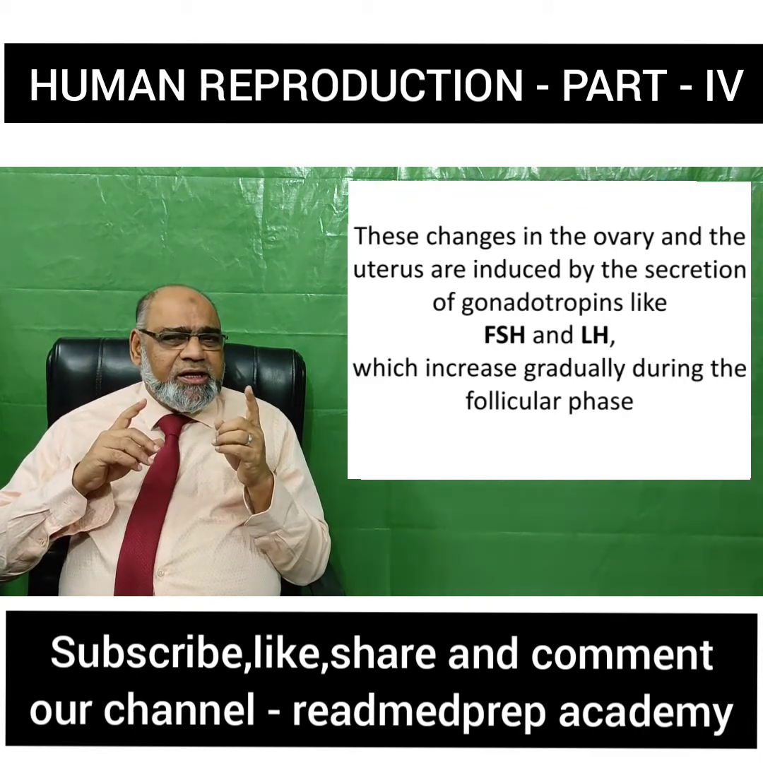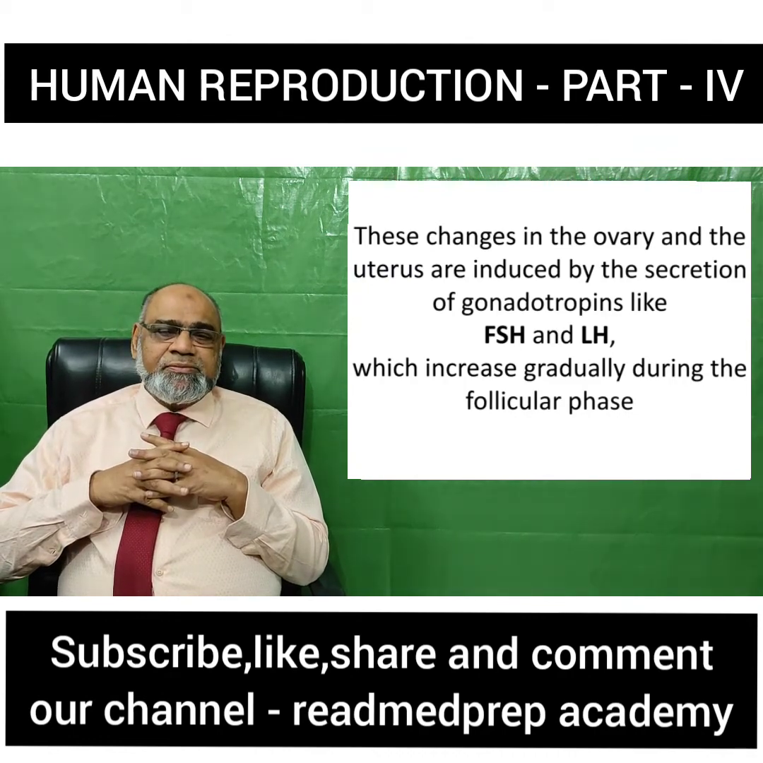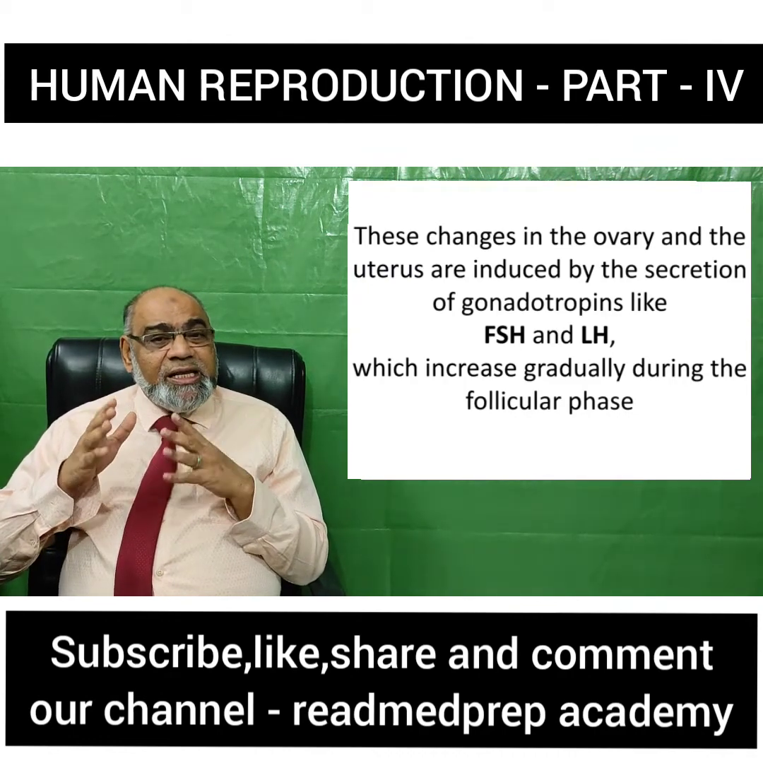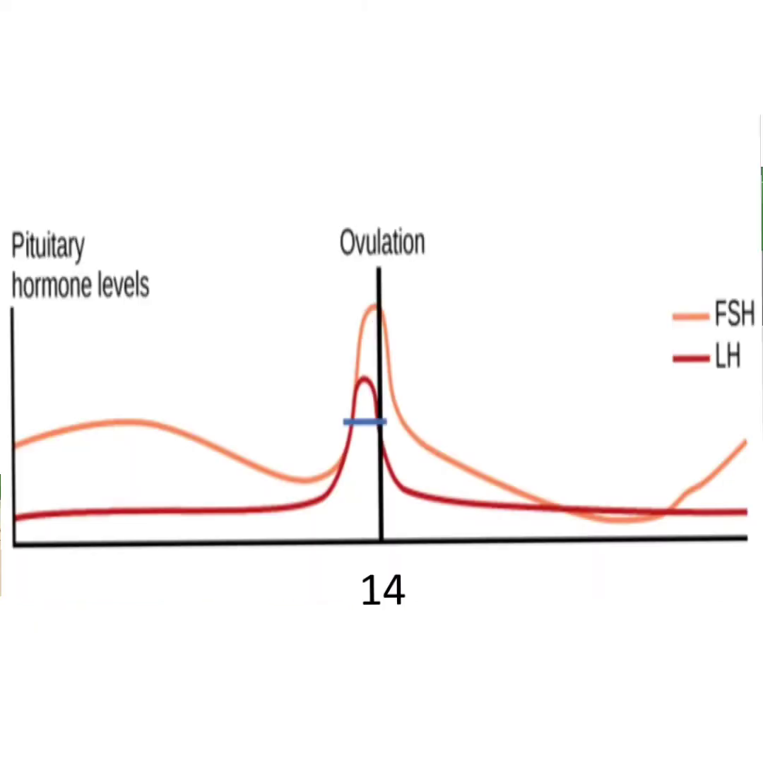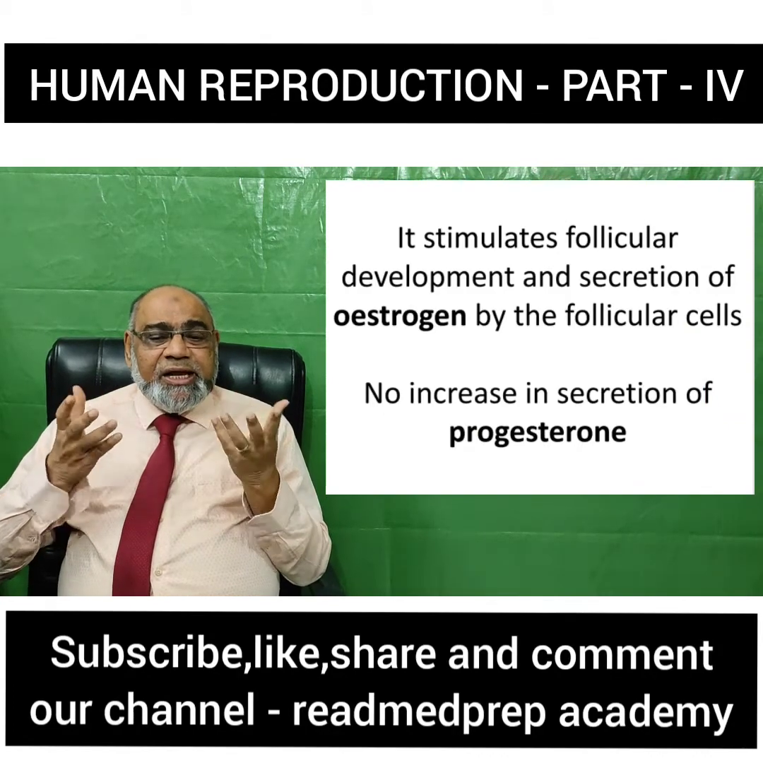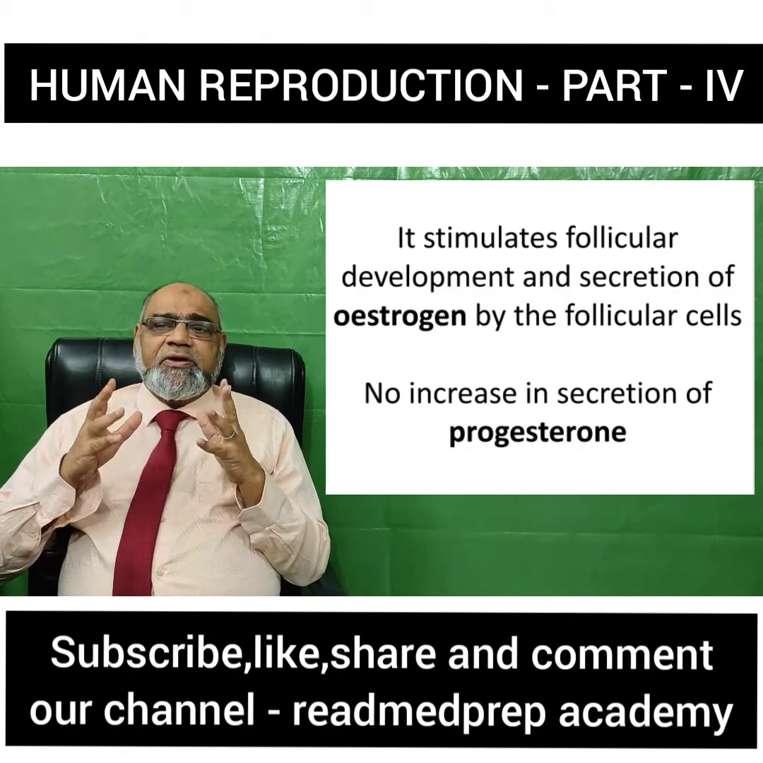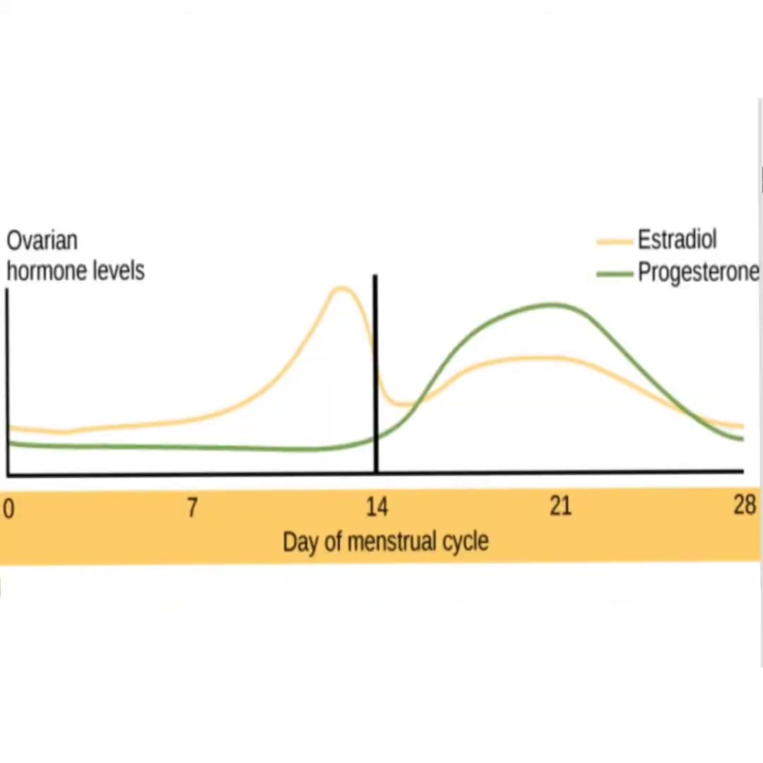FSH means follicle stimulating hormone and LH is luteinizing hormone. The hormones slowly increase gradually during the follicular phase. You can see in the chart how there is a slow rise in the hormones FSH and LH. It stimulates the follicular development and the secretion of estrogen by the follicular cells. There is no increase in the secretion of progesterone. You can see in the chart above.